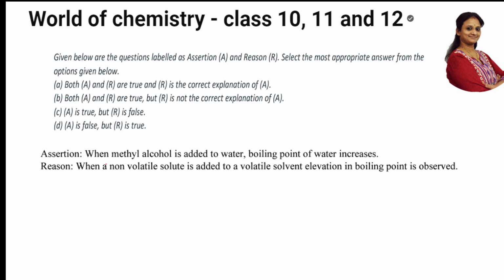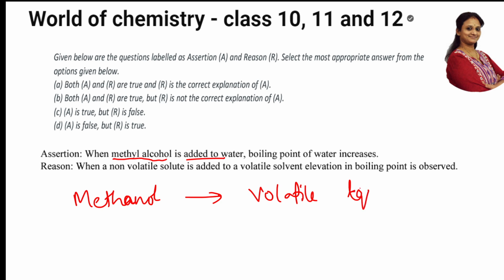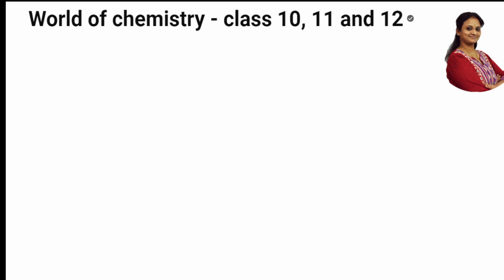Okay, now careful. First of all, let us answer this. Methyl alcohol is added to water. What is methyl alcohol, students? Methyl alcohol or methanol? Okay, methanol. It is a volatile liquid, or rather a volatile solute. Now what happens? I'm adding this volatile solute, methanol.